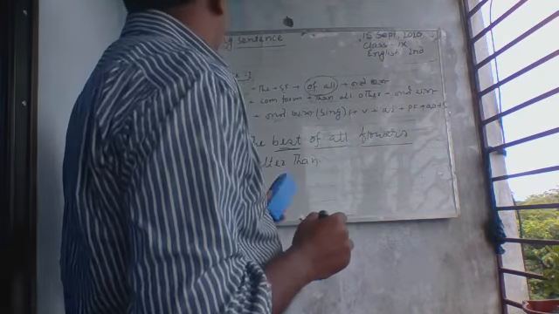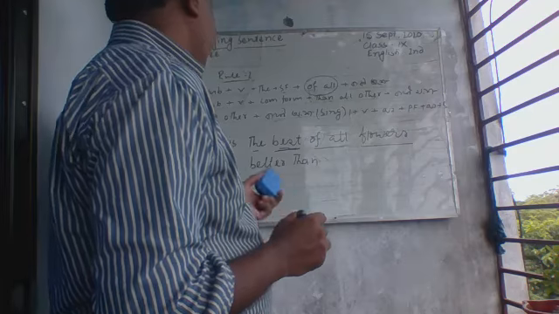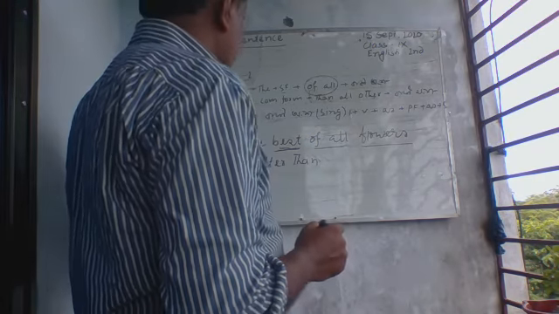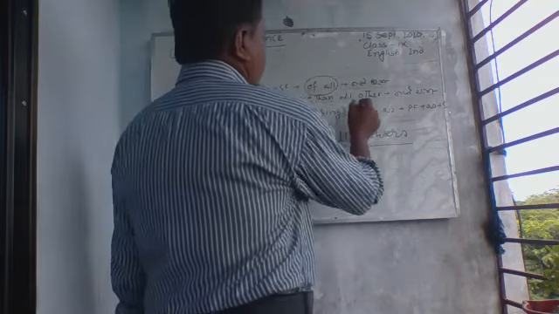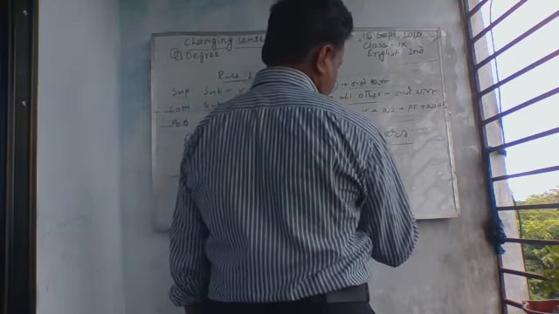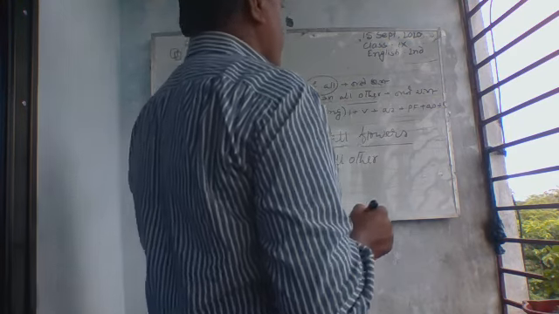Then, if you follow this rule, you can easily change this sentence. Rose is better than all other. Here is all other. After that, extension or baki ongsho. What is extension? Flowers.